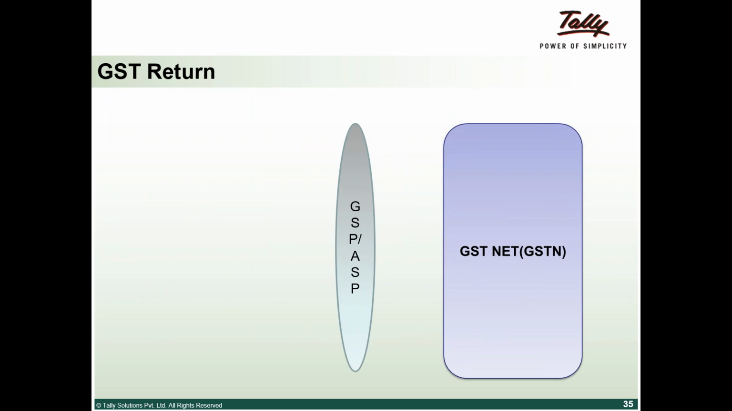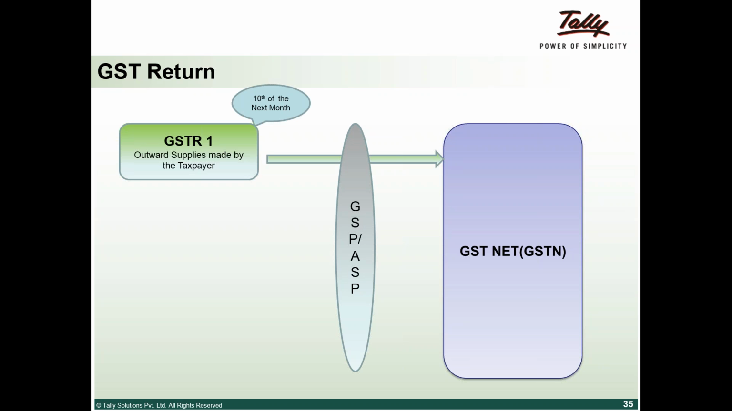I'll take you through how the GST return works. For the month of, let's say, June, I need to file the first return, GSTR 1, on the 10th of the next month. So July 10th for the entire June transactions. GSTR 1 is the output supply, that is your sales. You need to upload it by the 10th of the next month.